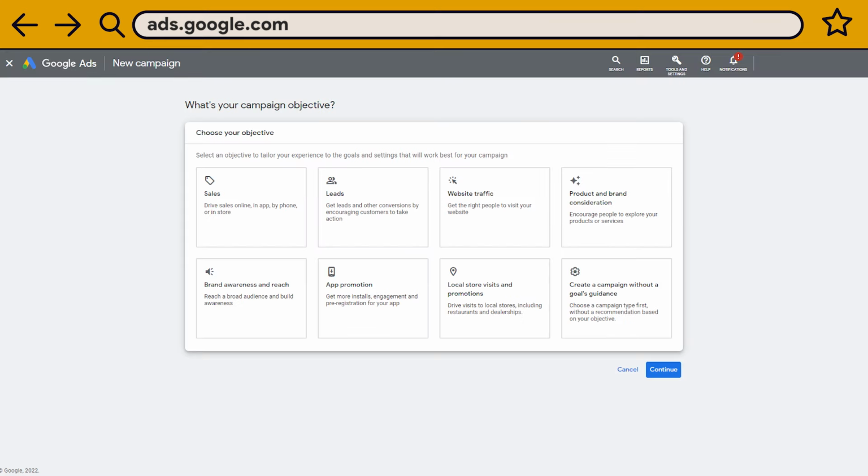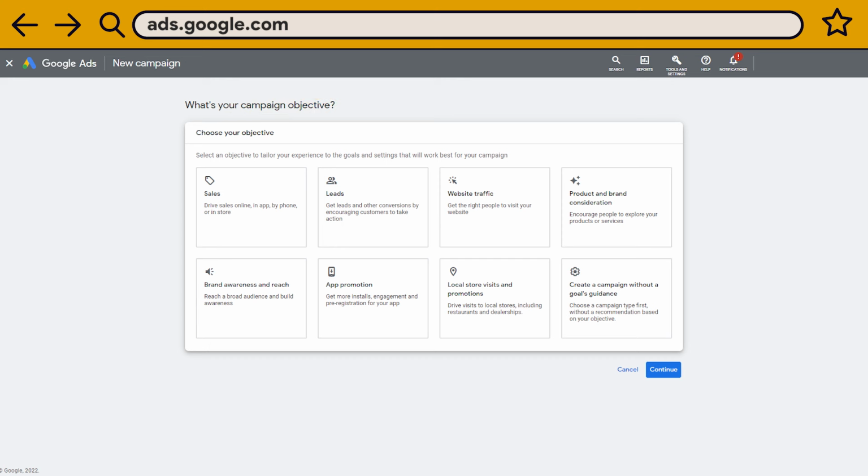This screen is your starting point. To create a new Google Ads campaign, you need to choose an objective. This step is extremely important. Too many digital marketers launch their campaigns without knowing where they are going. This is a big failure. You should always have a clear idea of what you want to achieve.